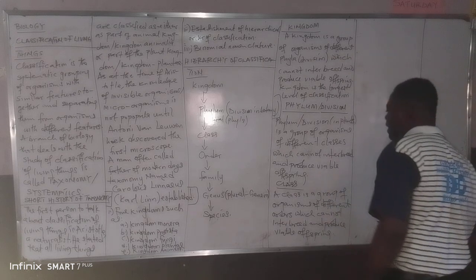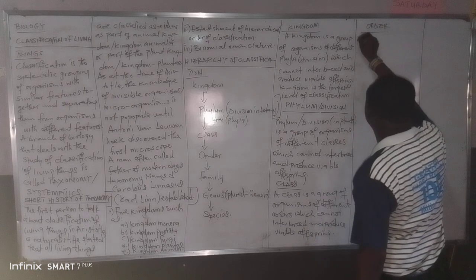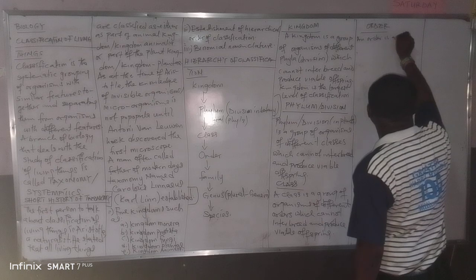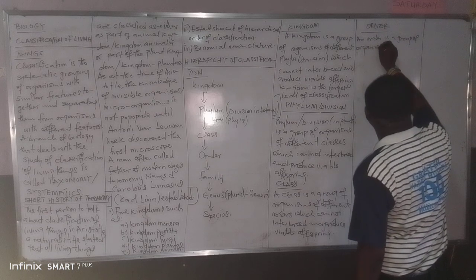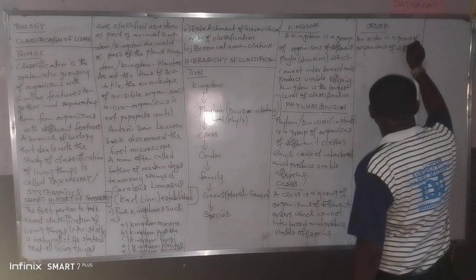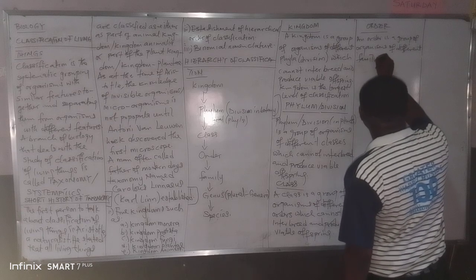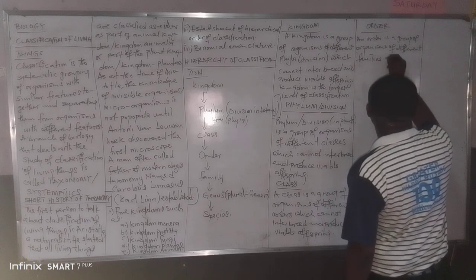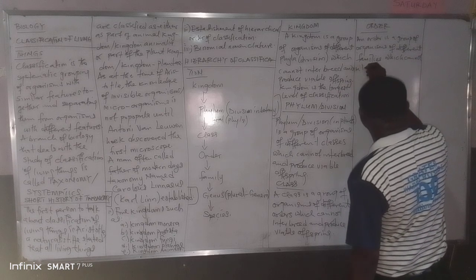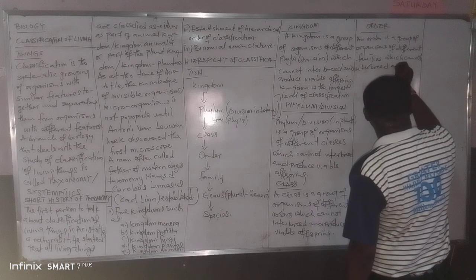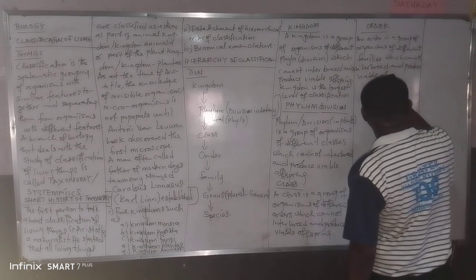Then the next thing to look at here is order. What is an order? An order is a group of organisms of different families which cannot interbreed and produce viable offspring.